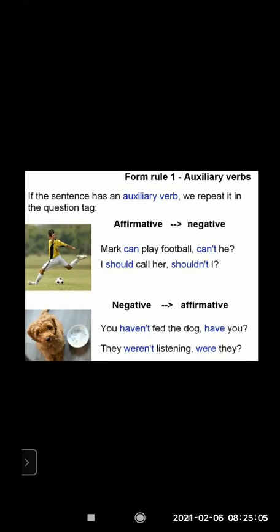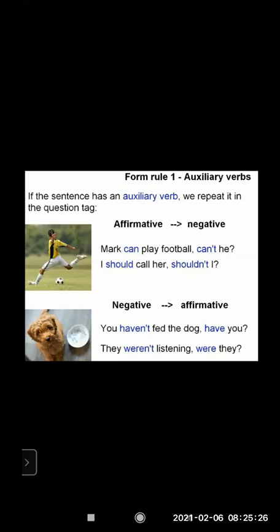Now next is negative to affirmative. You haven't fed the dog. Now the sentence is negative. The auxiliary verb is haven't. So comma, have you? They weren't listening, comma, were they?